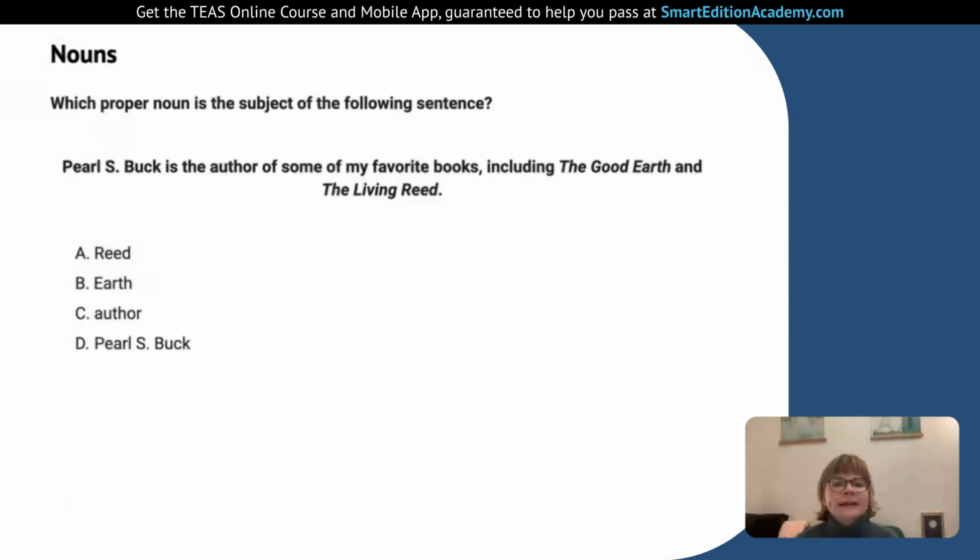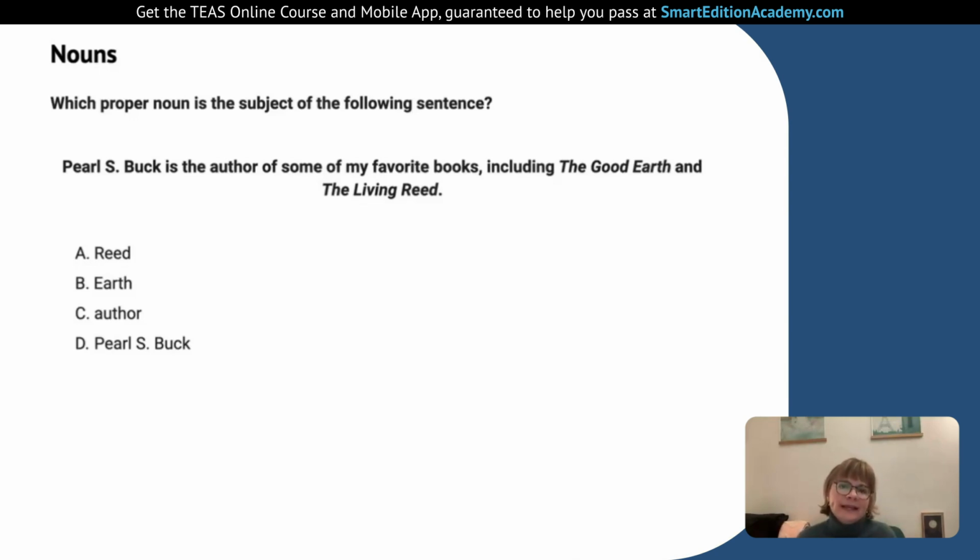So Pearl S. Buck is the author of some of my favorite books, including The Good Earth and The Living Reed. Let's go through our options. Remember, we're looking for the proper noun that's the subject doing some action in the sentence. The first option is Reed. It is capitalized and part of the proper noun, which is the name of the book. But it's not the whole proper noun, and it's also not doing anything in the sentence. It's not doing a verb in the sentence. We'll see what is later.